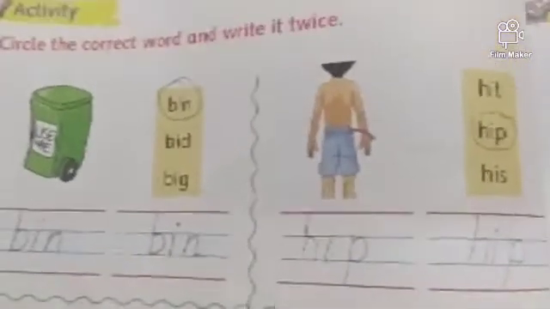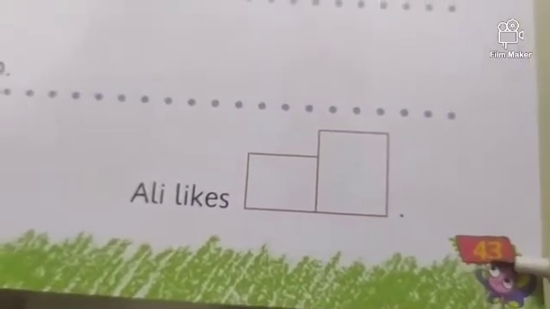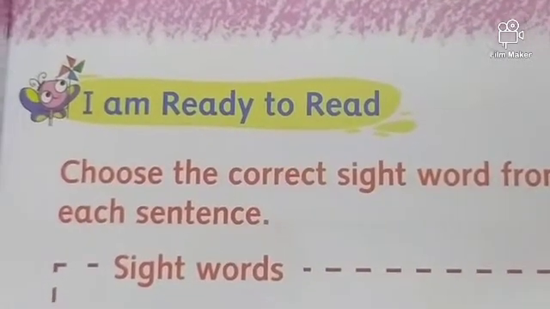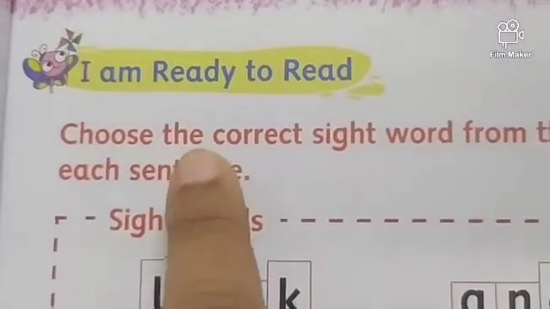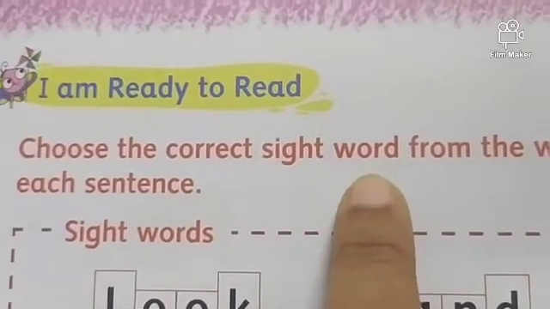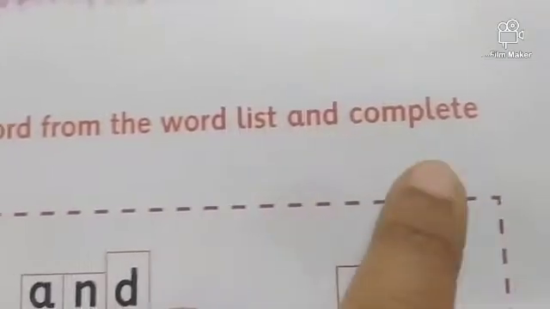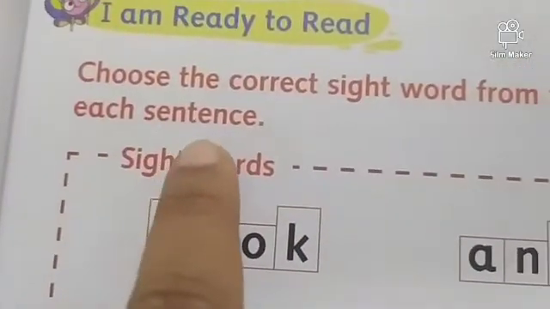Okay, do it in your book properly. Now kids, open page number 43 of your English book. Now read the heading. What is the heading? I am ready to read. Okay, you all are ready to read? Yes, I am ready to read. Choose the correct sight word from the word list and complete each sentence.